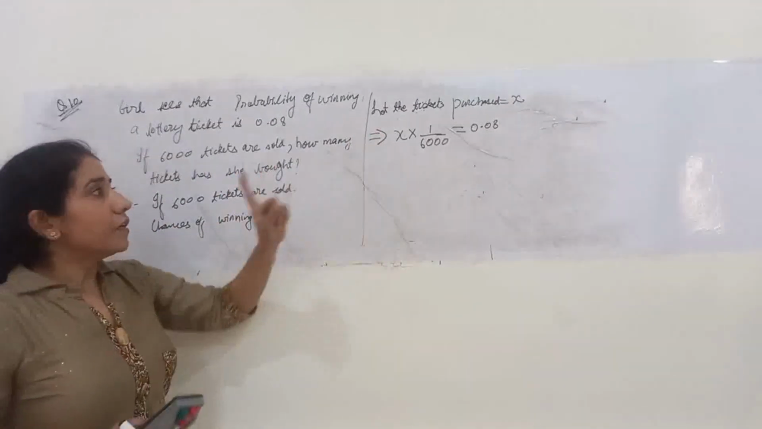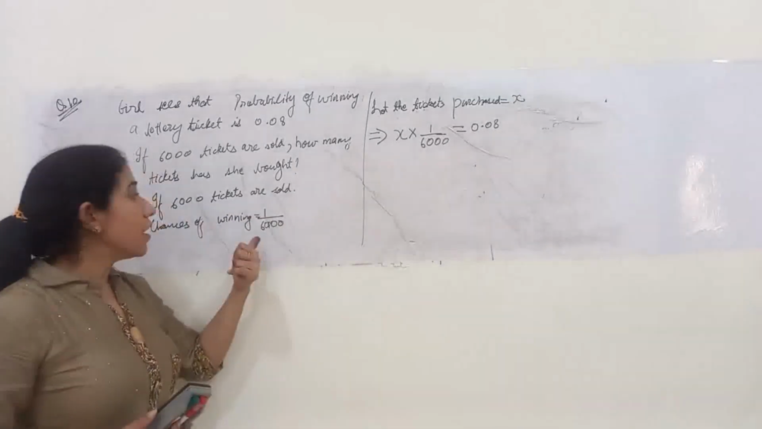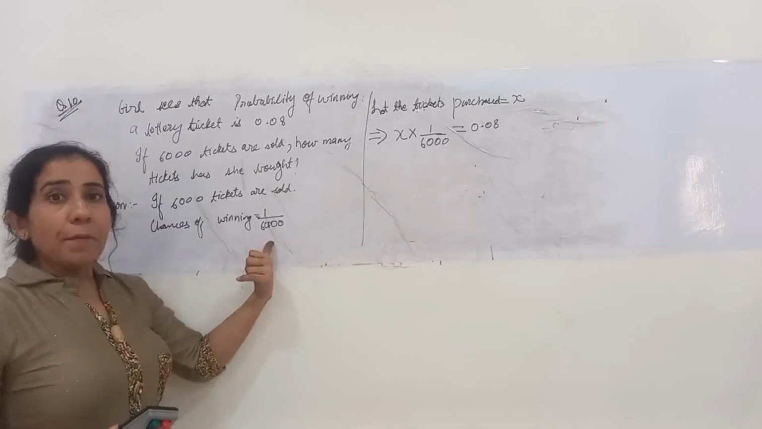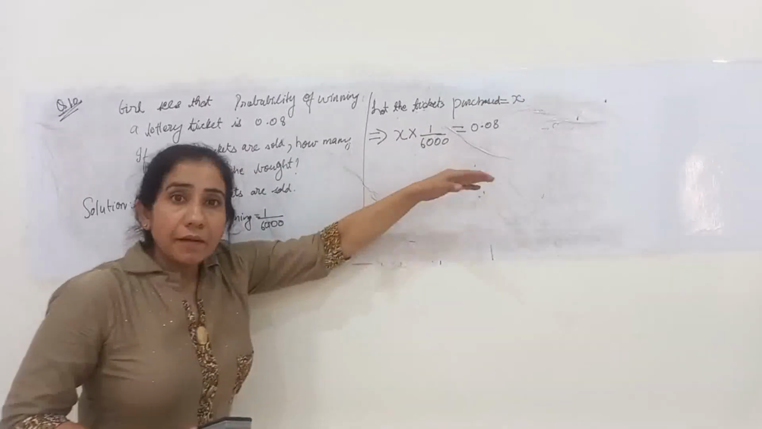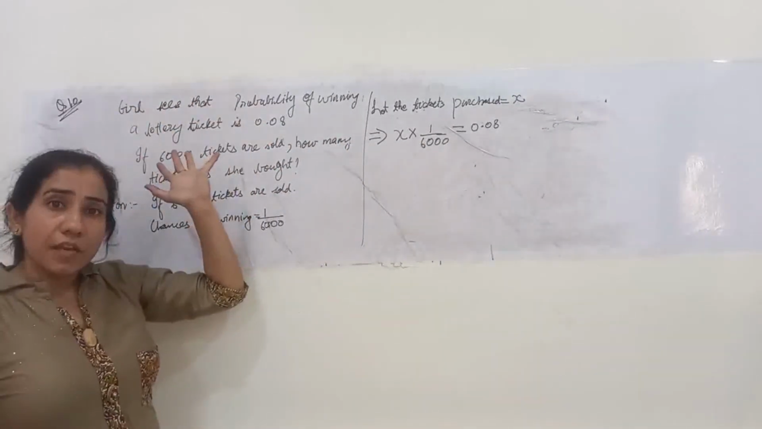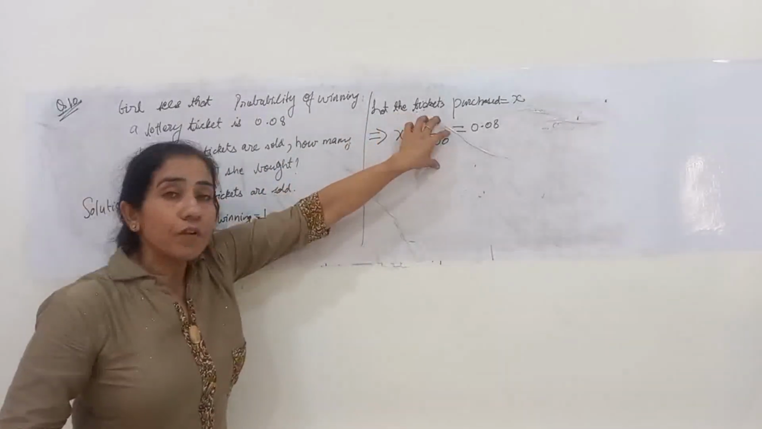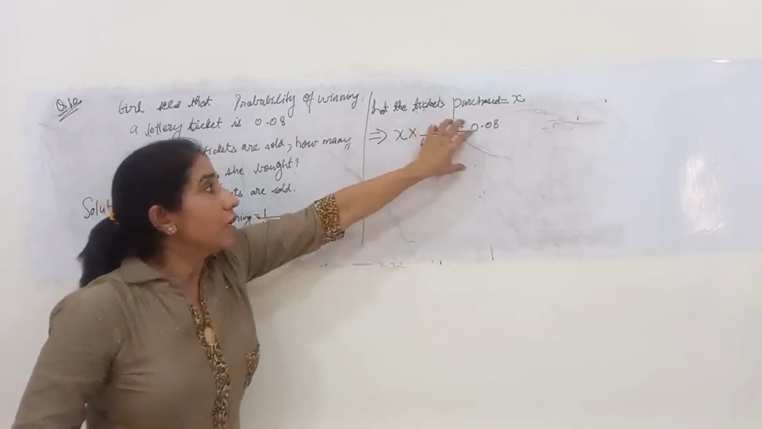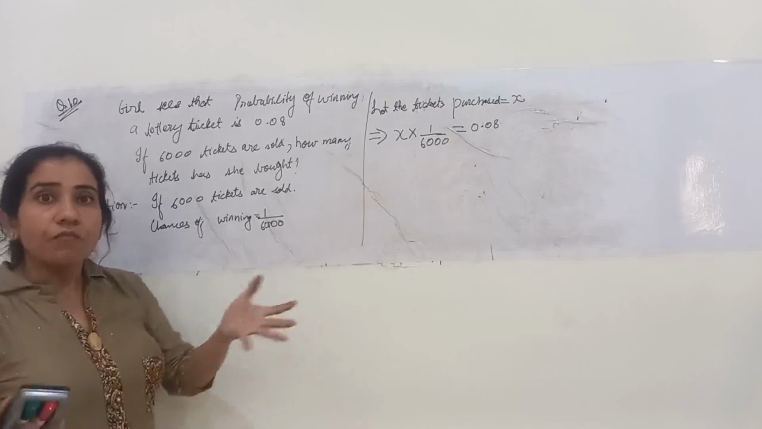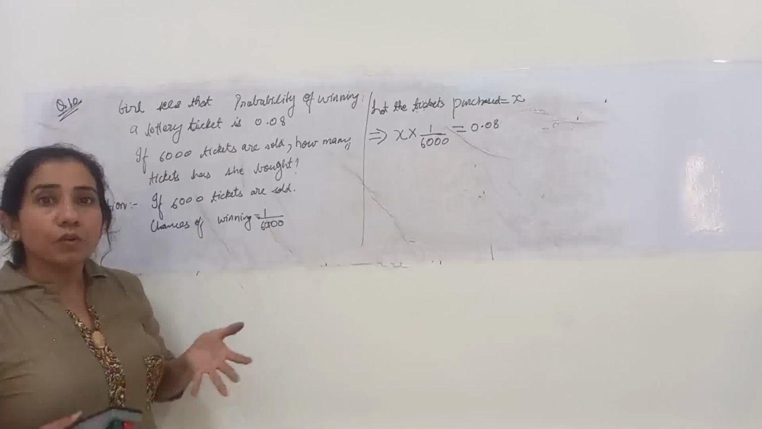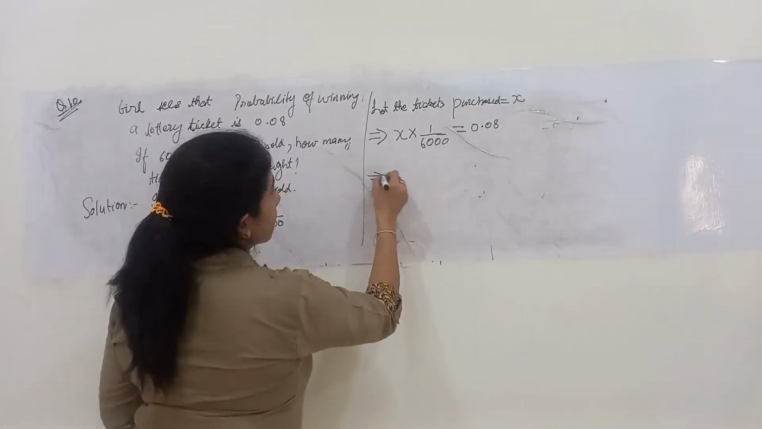Understood? If a girl has purchased only one ticket, her chance of winning is 1 upon 6,000. But the girl is saying that her chance of winning is 0.08. That means I don't know how many tickets she has purchased, but the number of tickets purchased into 1 upon 6,000 for each ticket is equal to 0.08, the total chances of winning. So let's solve it for X.